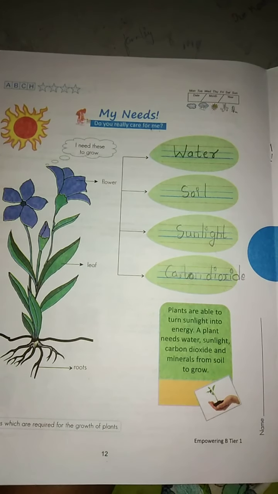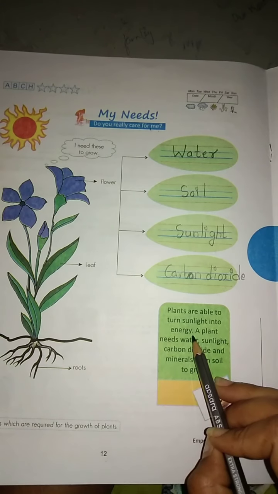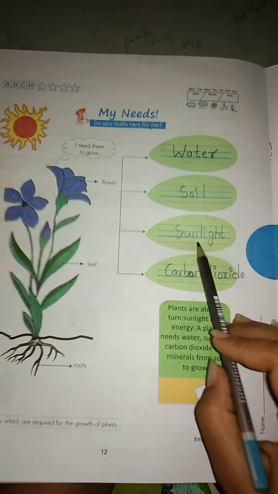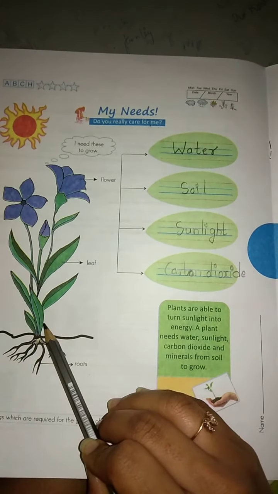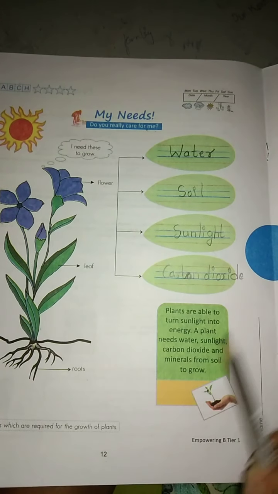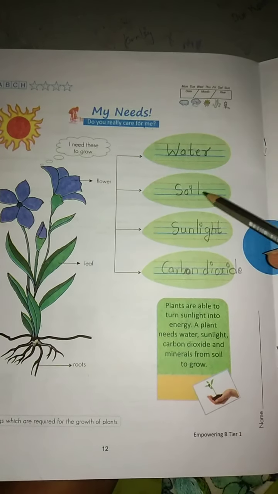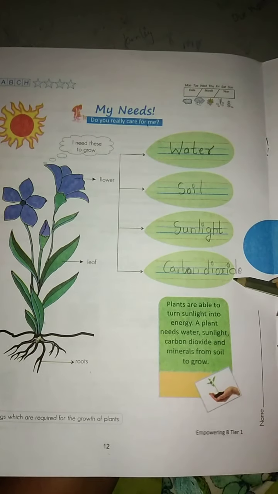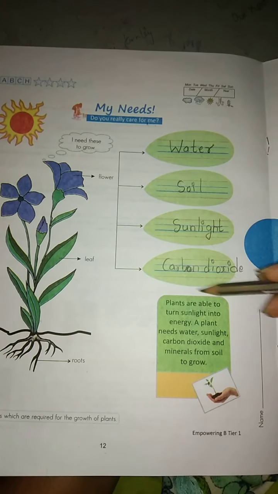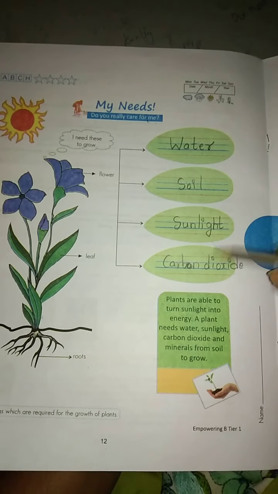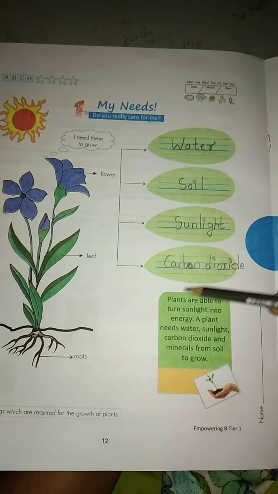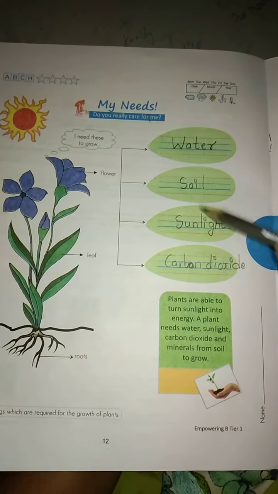Now we'll see plants are able to turn sunlight into energy. Without sunlight a plant cannot get the energy. A plant needs water, sunlight, carbon dioxide and minerals from soil to grow. Obviously a plant requires water, soil, sunlight and carbon dioxide for what purpose? To grow. Without these they can't, right?